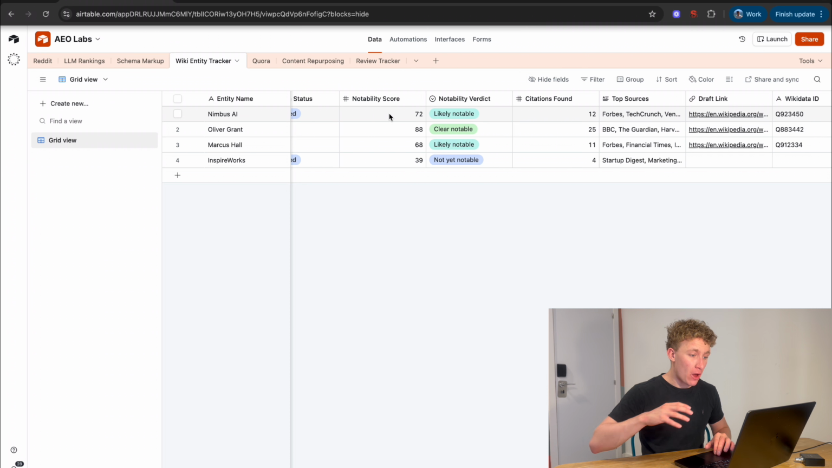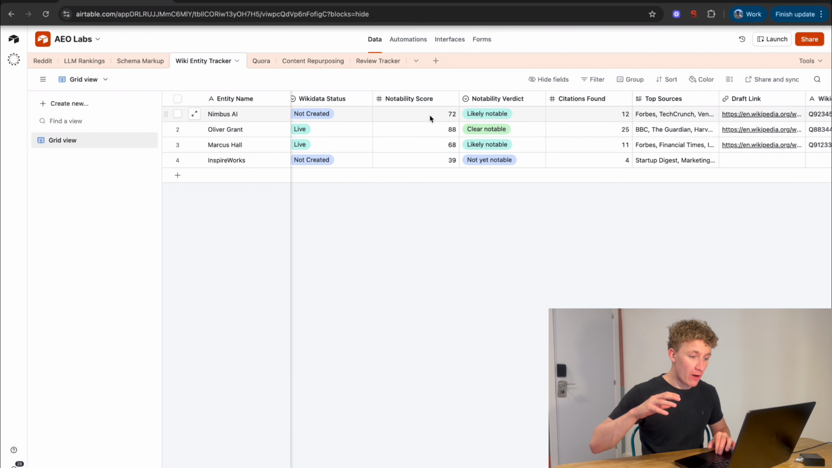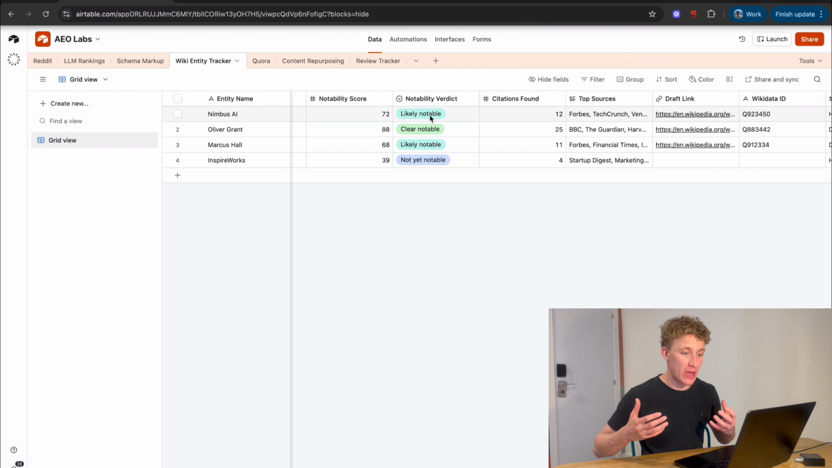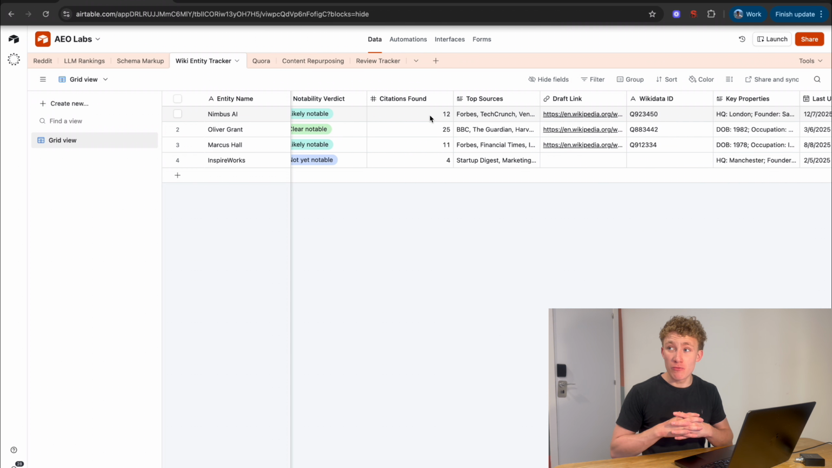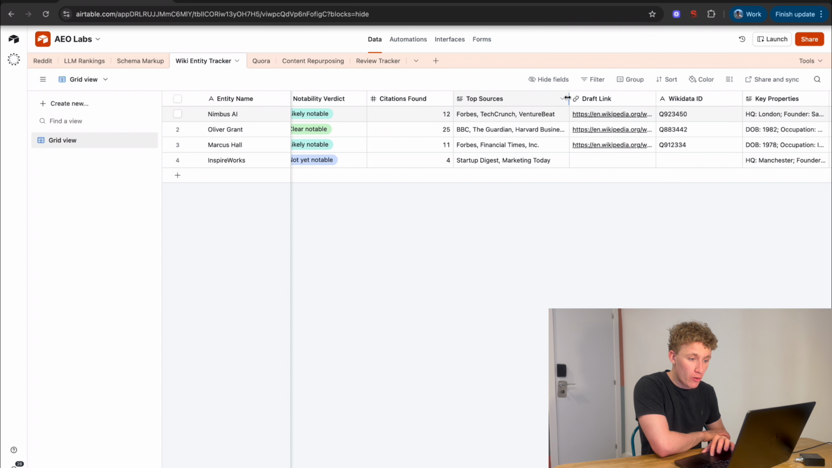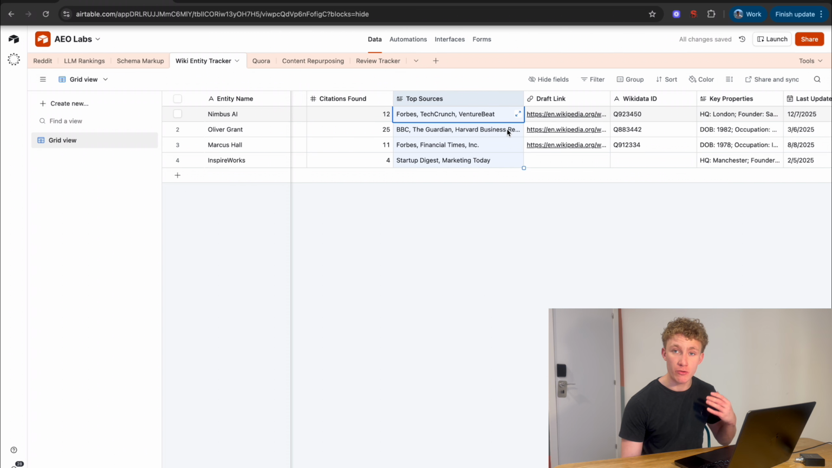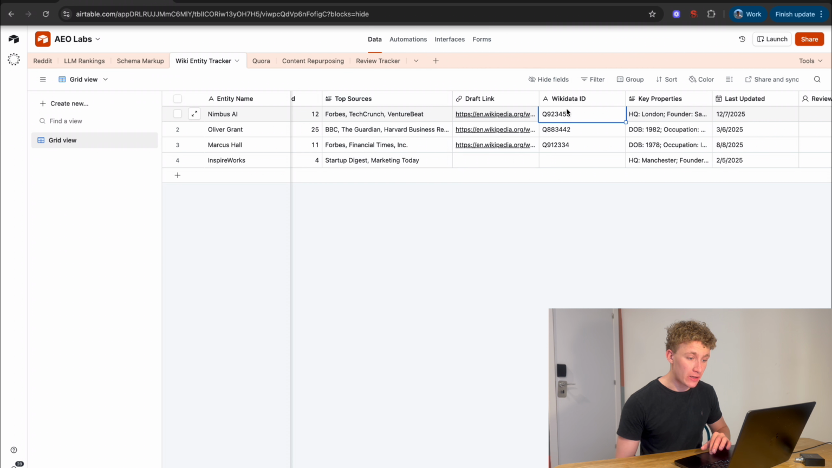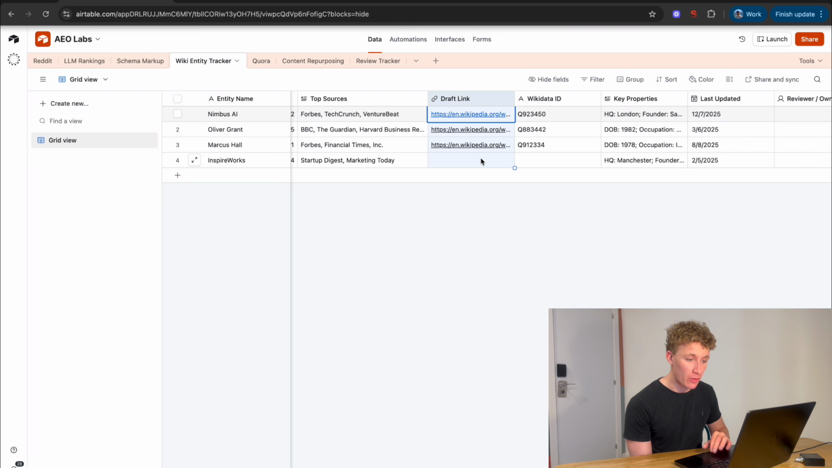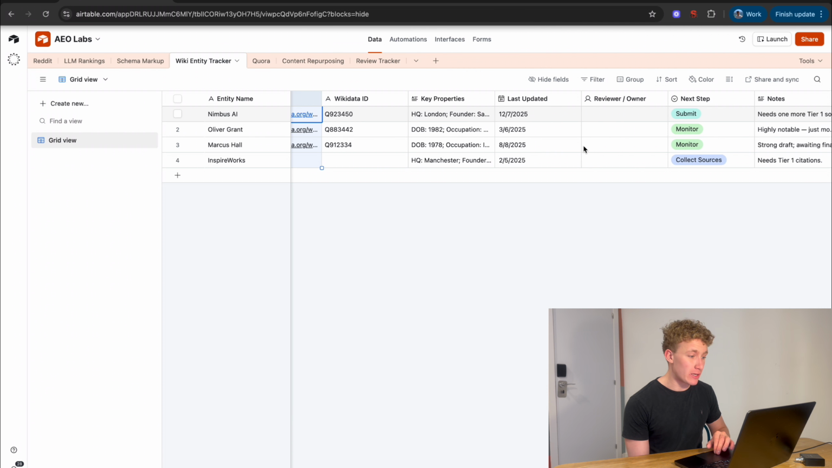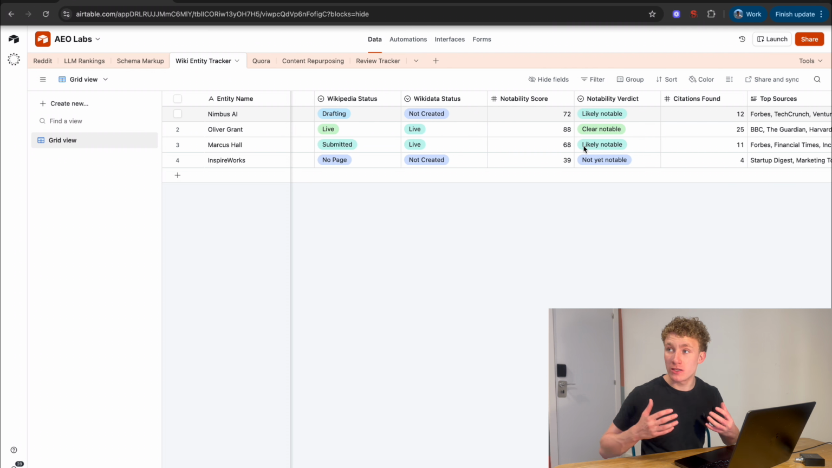If they do, we can leave it there. If not, we have a look at basically how likely are they to be able to get a Wikipedia page, because realistically, all we have to do is have a Wikipedia page, but that is slightly difficult to do. So it does all sorts of things and pulls sources from where you are being cited already as a brand or as a person, and then gives the Wikidata ID once it's been published and the Wikipedia link. So this is essentially a place for you to manage whether your clients can get on Wikipedia and how easy and realistic it is for them to be on Wikipedia.